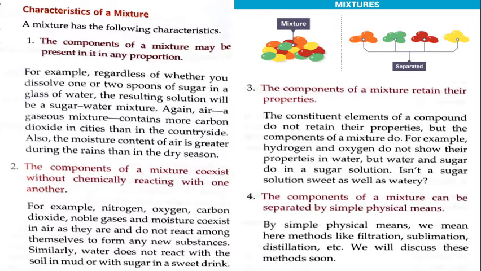Hydrogen and oxygen do not show their properties in water, as we have seen, but water and sugar do in a sugar solution. Isn't a sugar solution sweet as well as watery, right? Because the sugar that we have added is sweet, even if we have added it in water, it will taste sweet. So the components of a mixture have the same properties that they were having earlier.